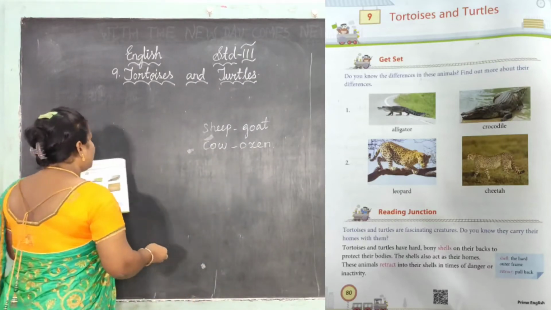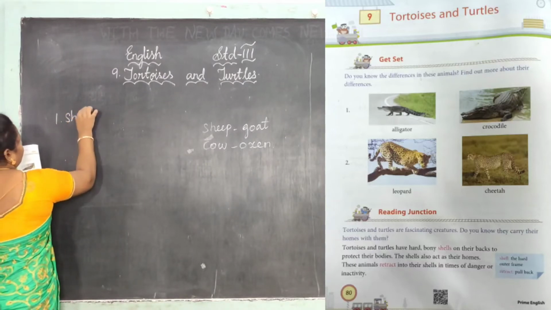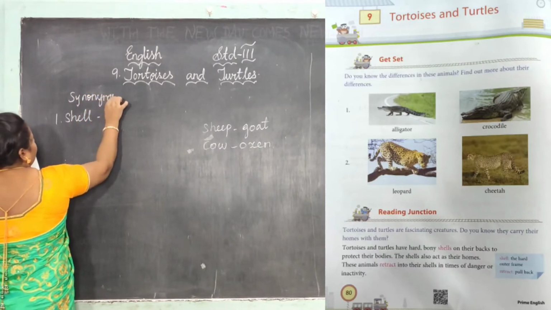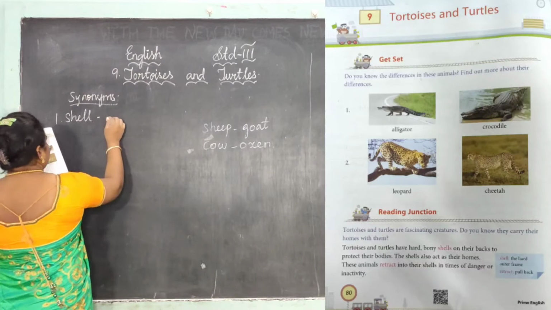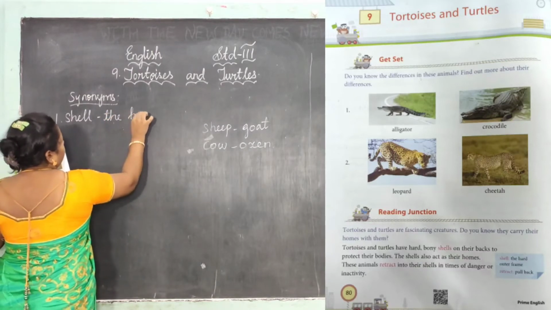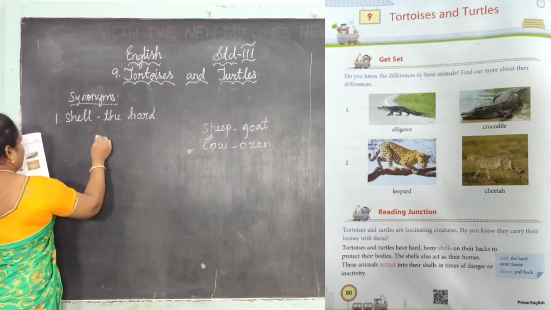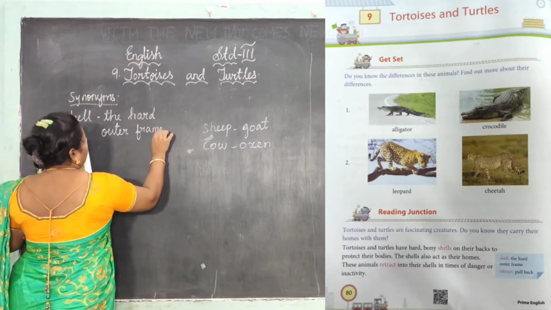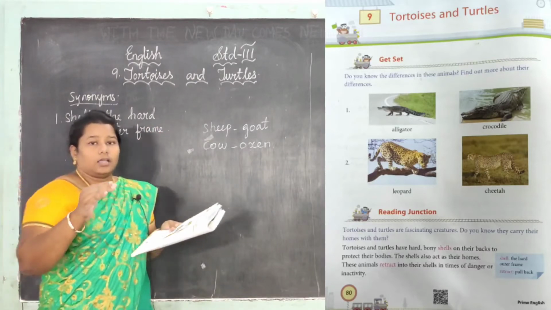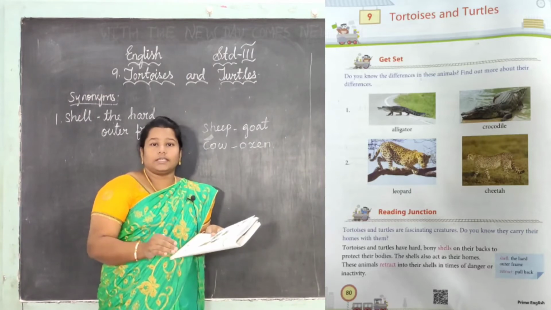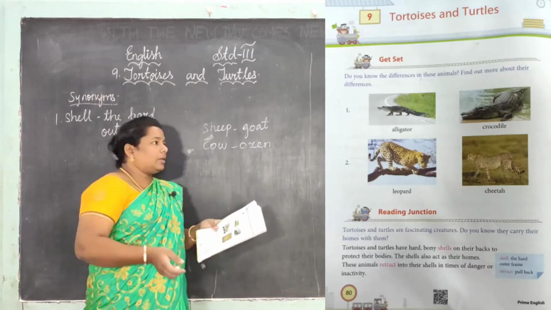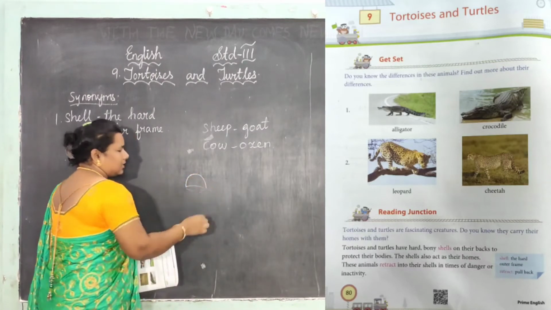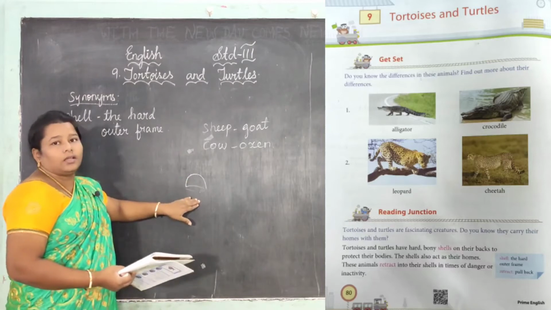See, shell, a new word we are going to learn. Shell, synonyms. Shell means the hard outer frame. The hard outer frame means the tortoise and the turtle have a shape. If the turtle is like this, there is one shape like this, right? Yes, it is the home for that creature.